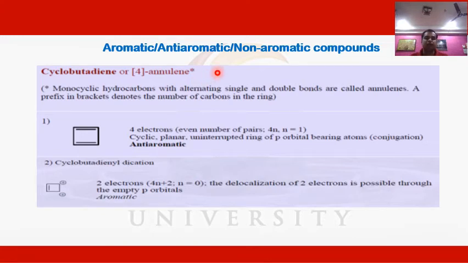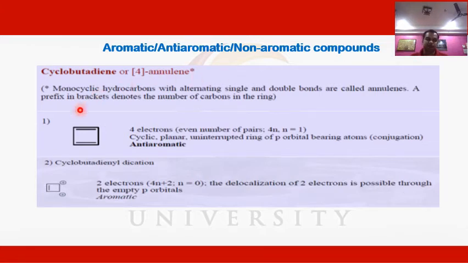Annulenes basically are those compounds which are mainly monocyclic in nature and in which single and double bonds are present in alternate positions, and the number of carbon atoms present in the ring is represented in brackets. In the case of cyclobutadiene, as we can see, it is made up of four carbon atoms, and so that's why we have written 4 in brackets. So this represents the [4]annulene. So these are the annulenes.